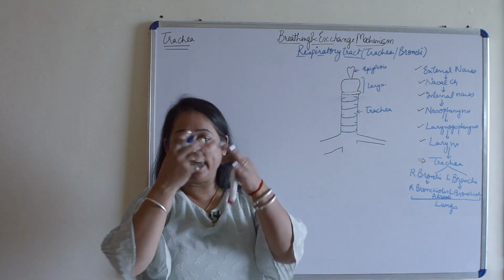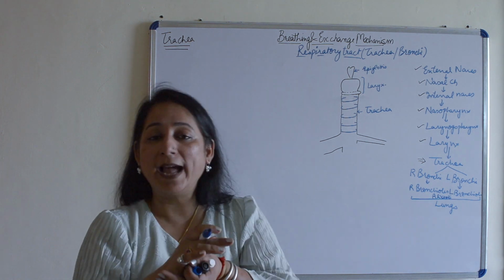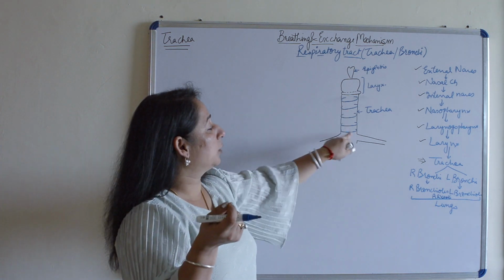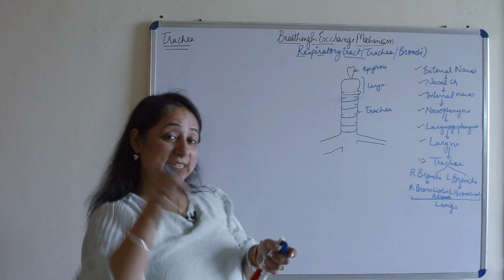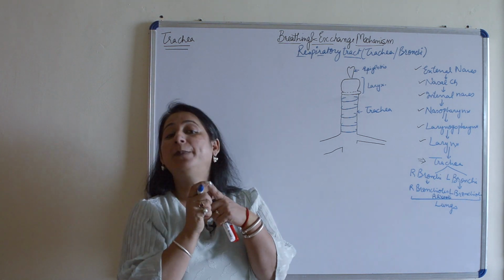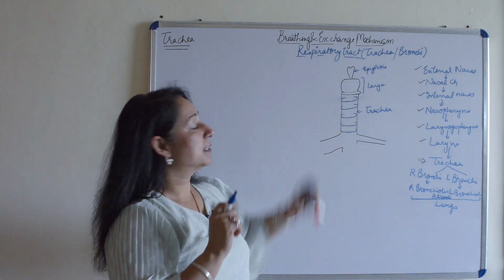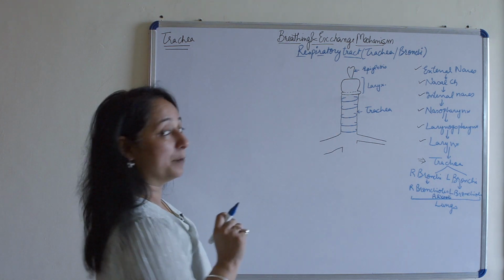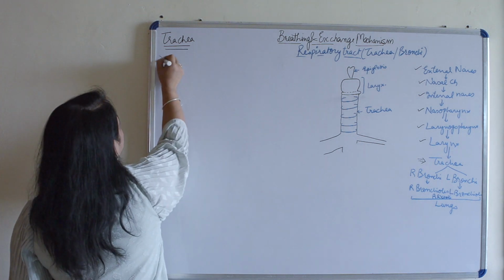It doesn't close; if there is no air inside, it can collapse because it is a very thin, delicate structure. So it is supported by these C-shaped rings, and I'm telling you again, they are not complete rings. Fine. So they support the trachea. Of course, the number of rings is fixed. So let's write the main pointers here.